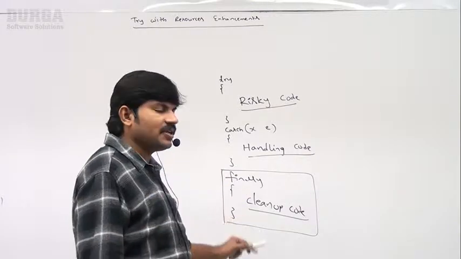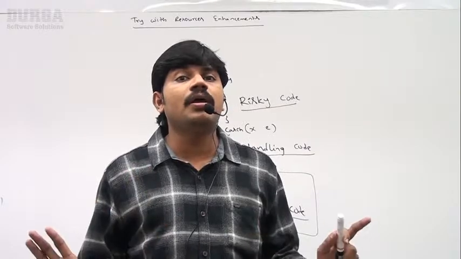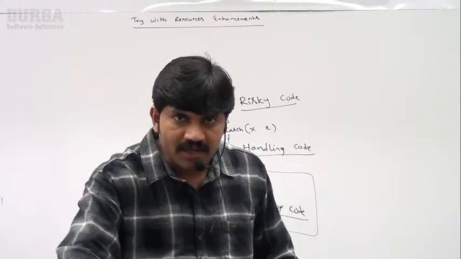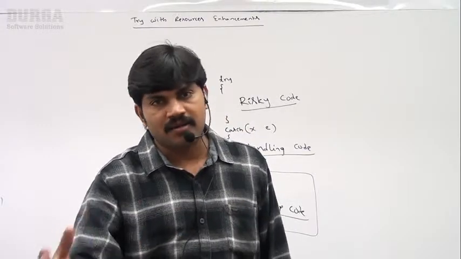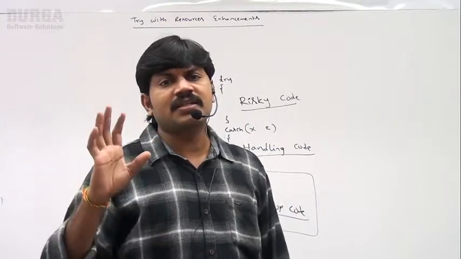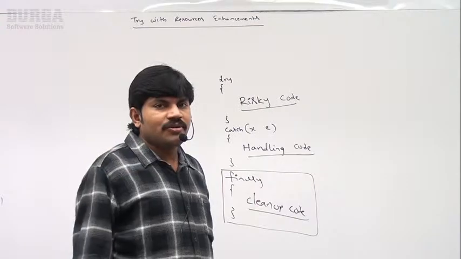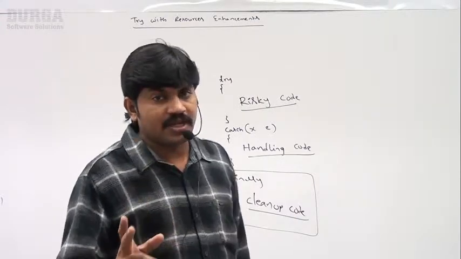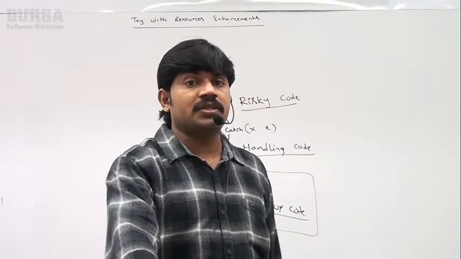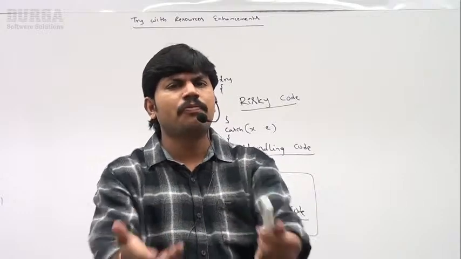The finally block will be executed always, whether an exception is raised or not raised, whether the exception is handled or not handled. In any case, the finally block will be executed always. Clear? If you want to understand the 1.7 version try-with-resources and the 1.9 version enhancements, you should first be aware of these basics.